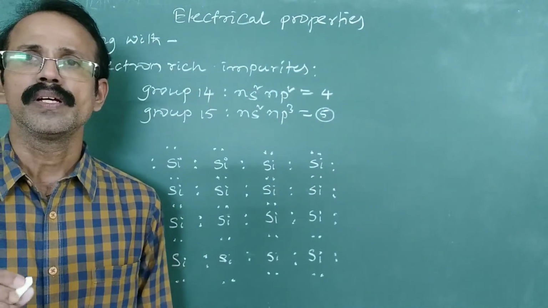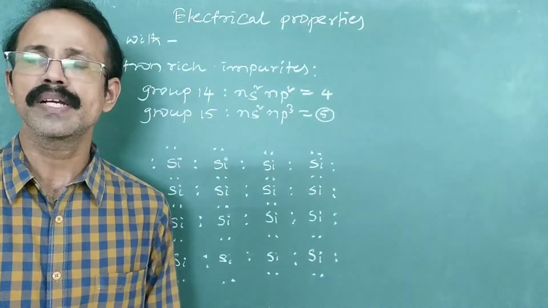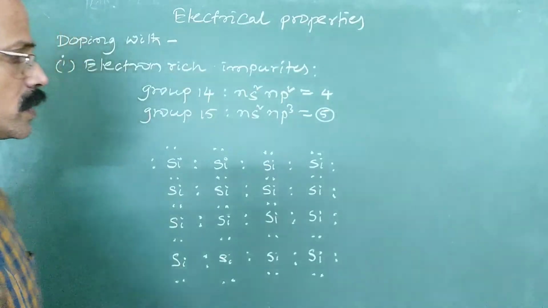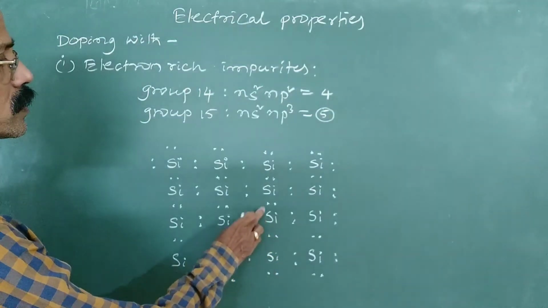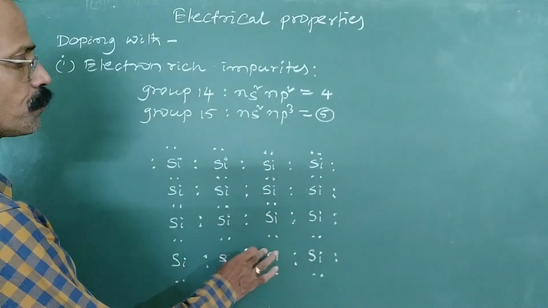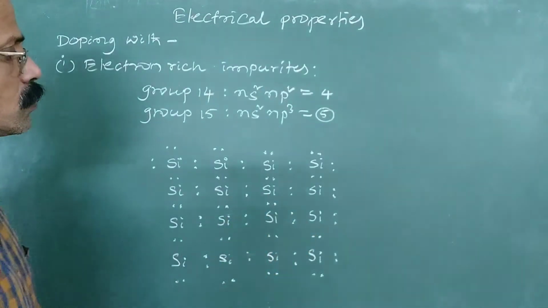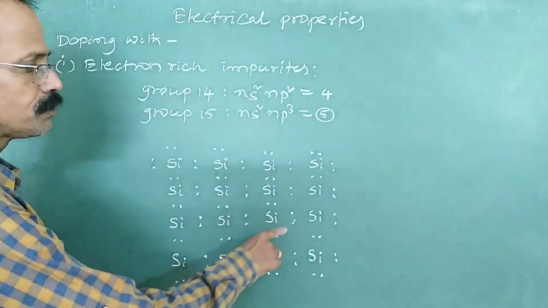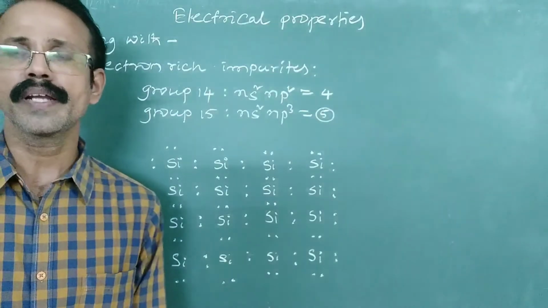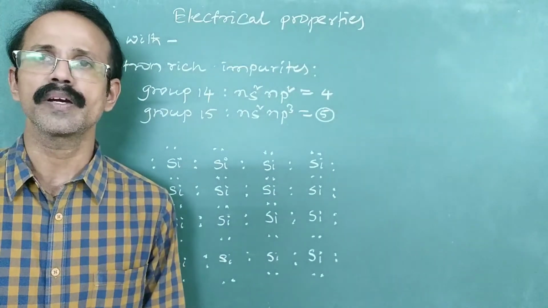Silicon has 4 valence electrons, so it forms 4 bonds with adjacent atoms like this, right? So each silicon is surrounded by 4 silicon atoms like this, 1, 2, 3, 4. So it is forming 4 bonds, 1, 2, 3, 4. Or there are 4 pairs in the valence shell of silicon.